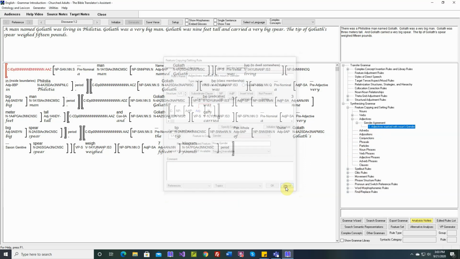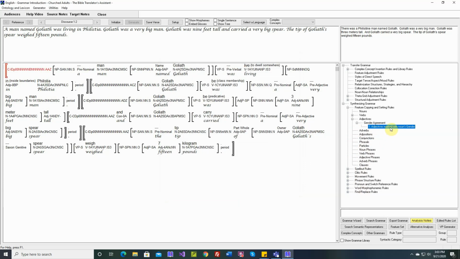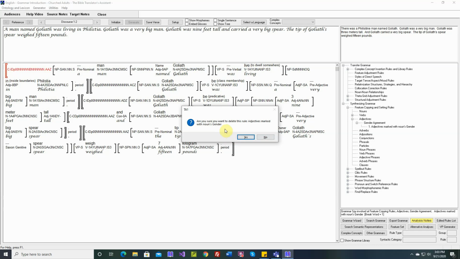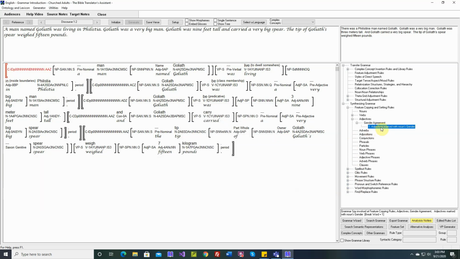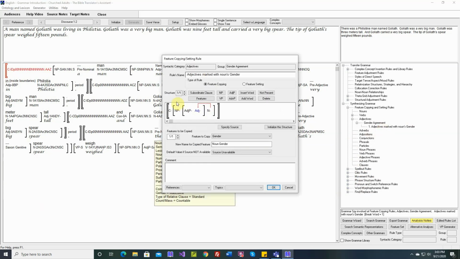Now you can delete these. If you click the delete key on your keyboard, are you sure you want to delete this rule? You can say yes, and then the subsequent rules will look for adjectives that have this copied feature, and they will all be updated accordingly. So you can delete them. I'm going to say no. You can delete them, but they don't have an on-off checkbox like all of the other types of rules.